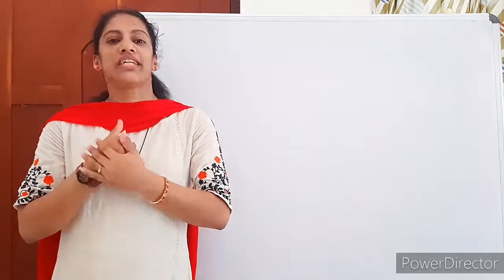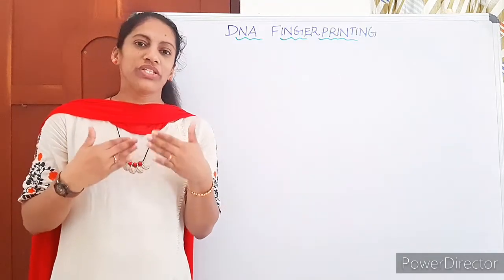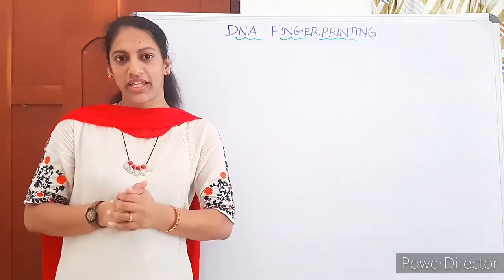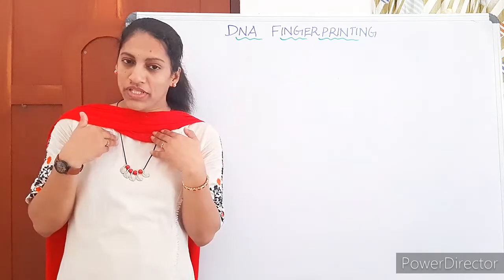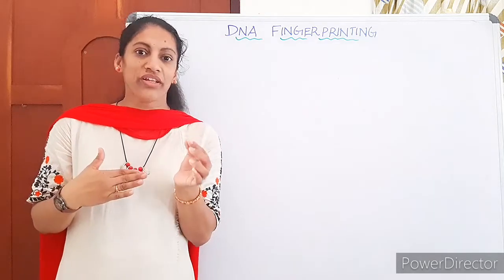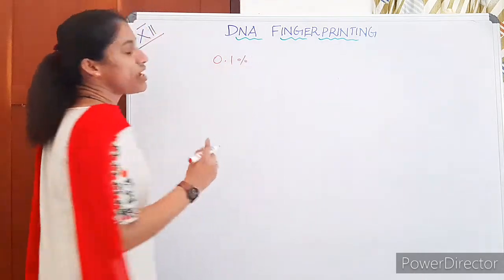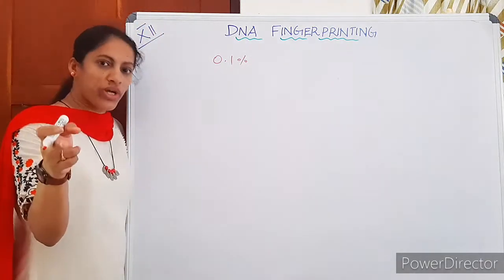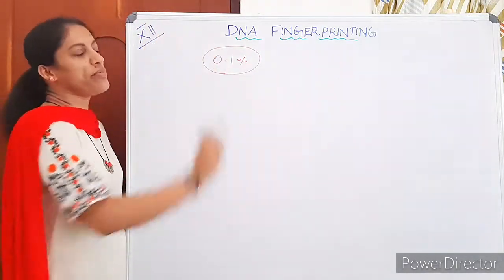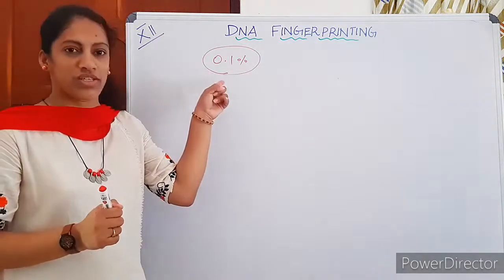Let us discuss DNA fingerprinting in detail. After the Human Genome Project, the findings you have studied in the last class, 99.9% of the DNA of individuals is the same, and there is difference only in what? 0.1%. That means my DNA differs from your DNA only in 0.1%. Then the DNA test or DNA fingerprinting will surely be based on this difference.